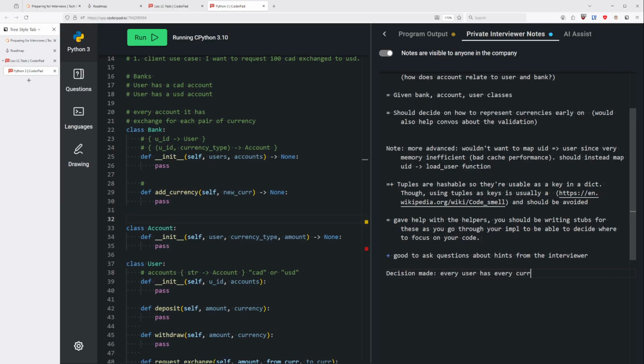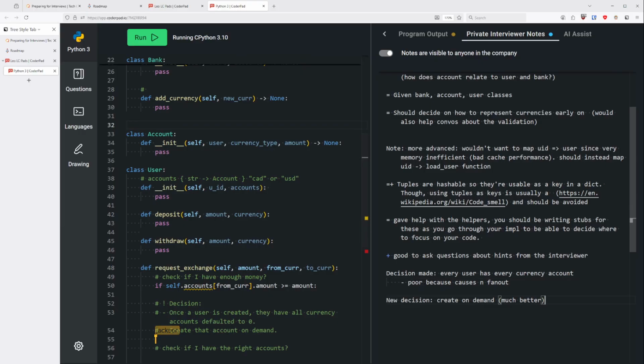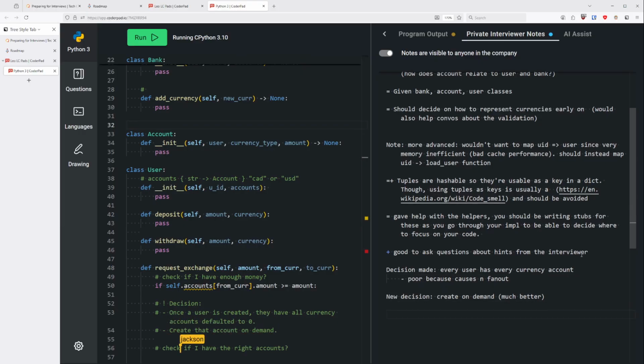Okay, so then I guess an alternative would be to just create that account on demand. Like if I want to transfer to it, but I don't have it, then I'll create it. So these are the two options that I currently have. So I'll go with the second one.